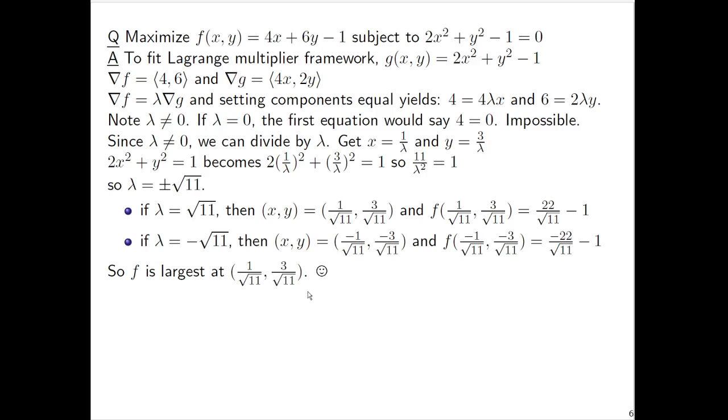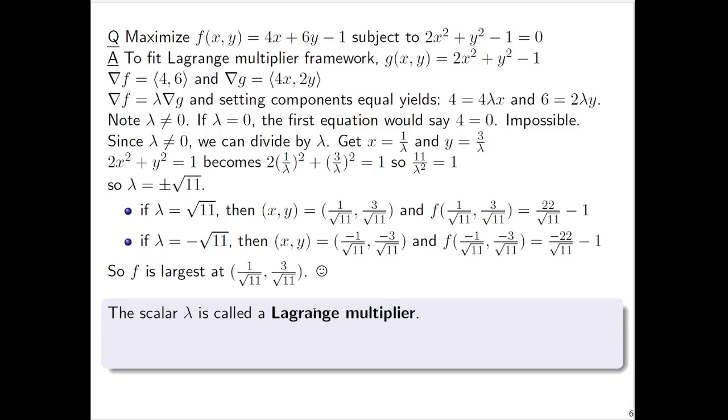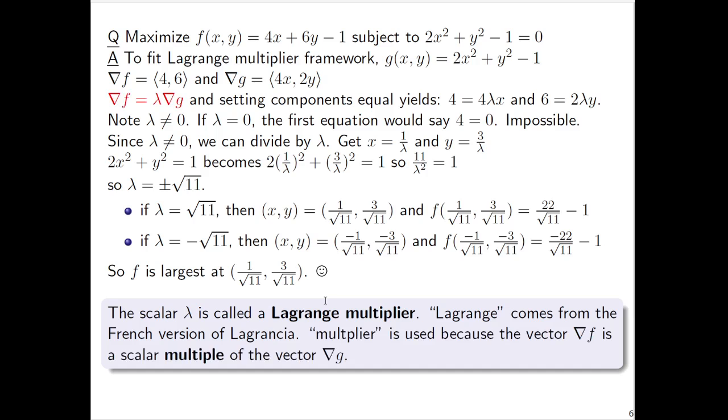While some algebra steps here and there were skipped on this slide, all of this was really computed by hand for this example. Okay, this number lambda that you see, lambda is the Greek letter L. It is called a Lagrange multiplier, named after Joseph Louis Lagrange. And Lagrange comes from the French version of Lagranzia. The word multiplier we use because of the scalar multiple. So I hope that helps explain the name of the method.